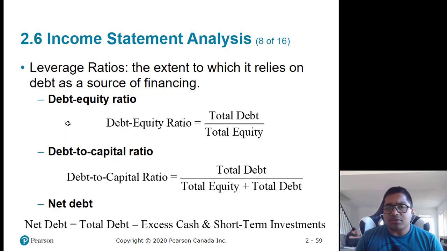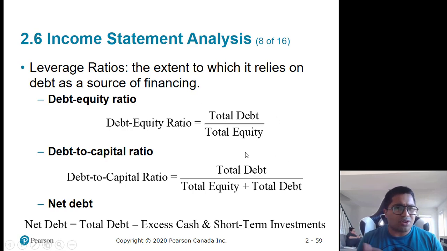Next is the leverage ratio. So what is leverage? Leverage is the total amount of debt that the company takes. There are different ways to calculate it. Debt to equity is total debt divided by total equity. Then debt to capital is total debt divided by total equity plus total debt. Mostly we use the debt to equity ratio, not debt to capital, because capital looks at the overall business. Instead of only looking at the equity component, it also looks at the debt component, but more followed is total debt to equity.